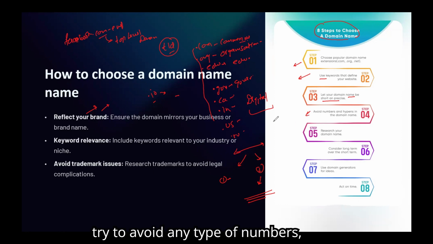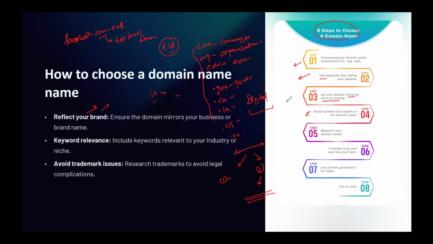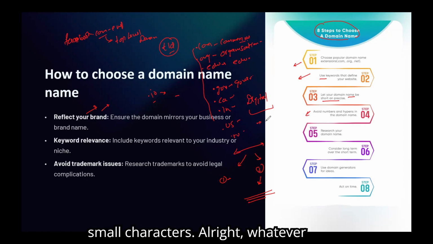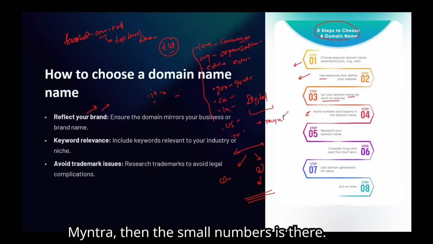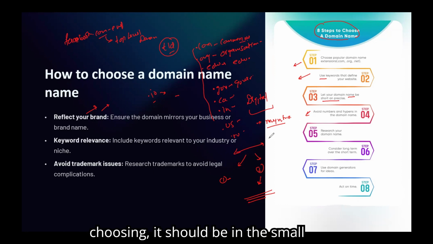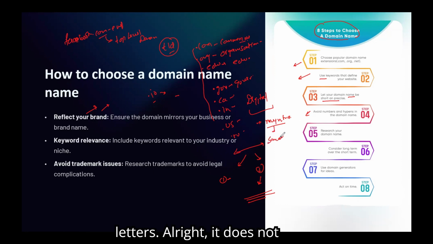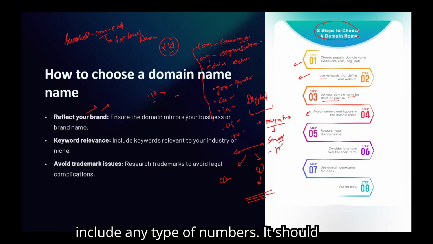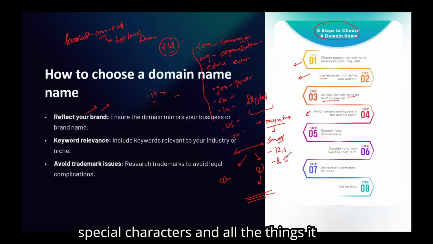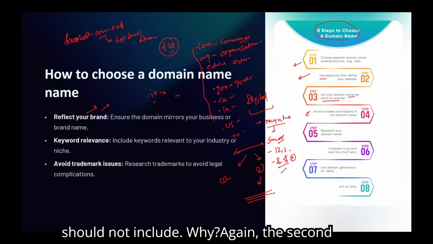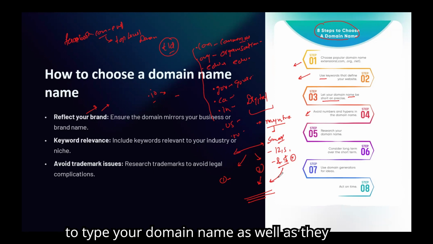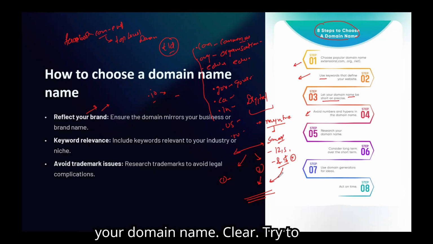Fourth, try to avoid any type of numbers, special characters, hyphens in your domain name. Keep your domain name in small letters. Whatever domain you will be choosing, it should be in small letters. Let's suppose if it is Myntra, then it is in small letters. It should not include any type of numbers, hyphens, special characters, and all the things. Why? Again, people will have difficulty to type your domain name, as well as difficulty to remember your domain name.